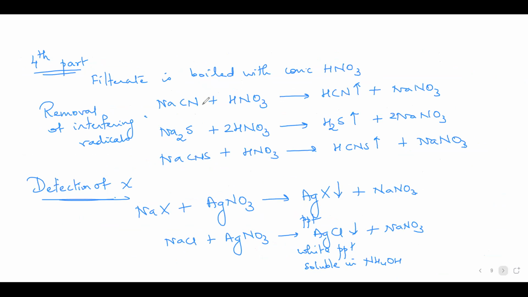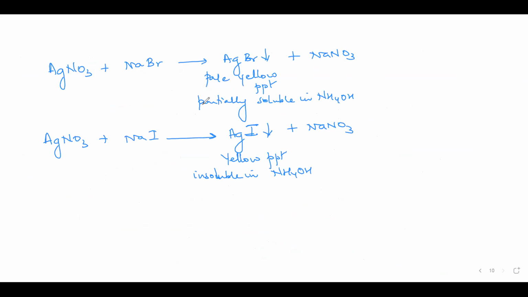Okay. So last is now detection of phosphorus. In this, what they do is they take the organic compound having phosphorus. Of course, we don't know whether phosphorus is there or not. So they take the organic compound and heat it with concentrated HNO3. Any phosphorus changes into the phosphate ion.